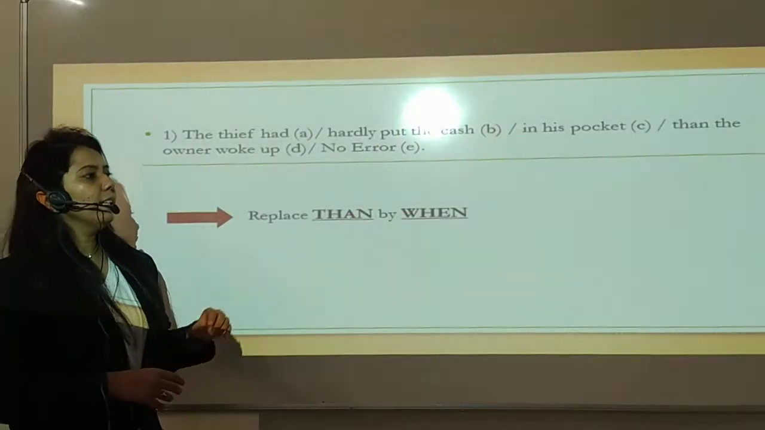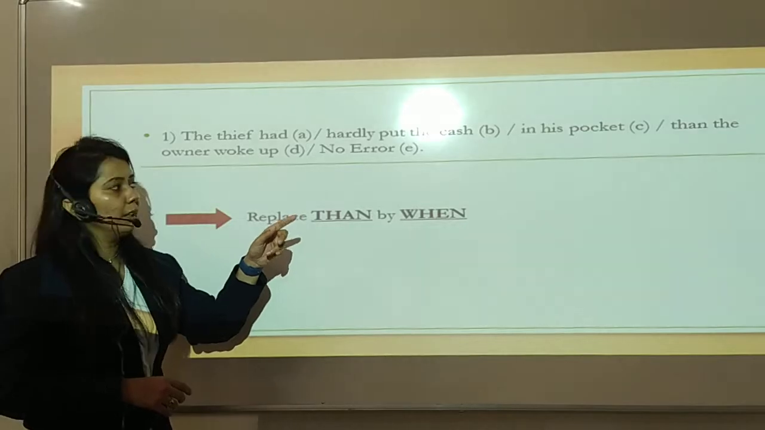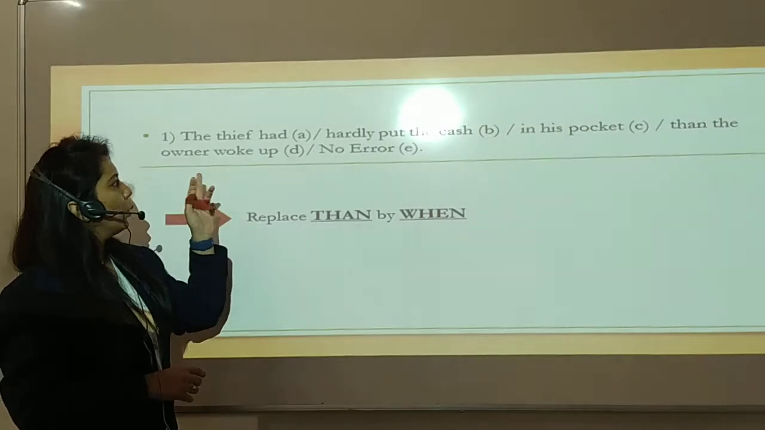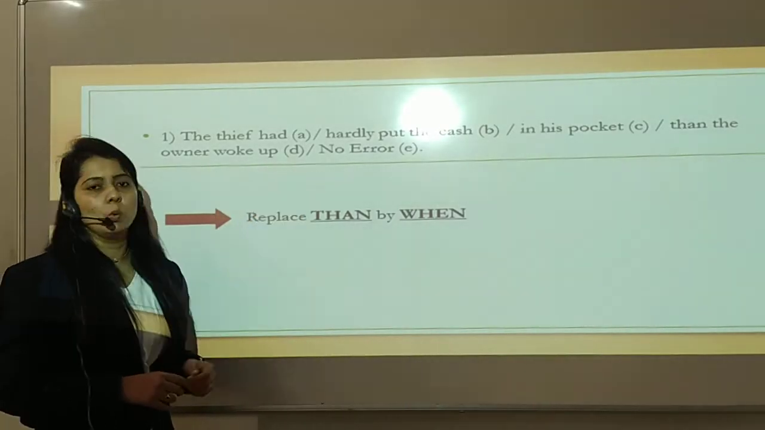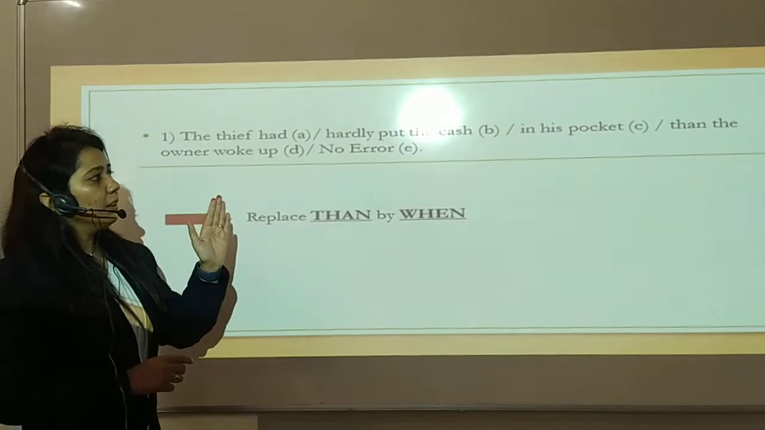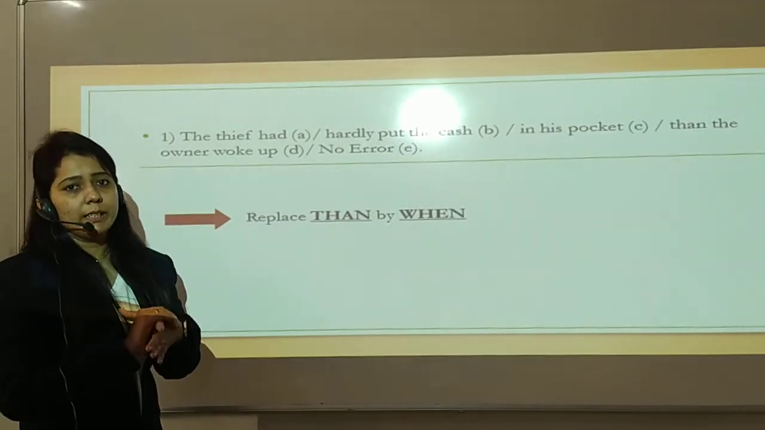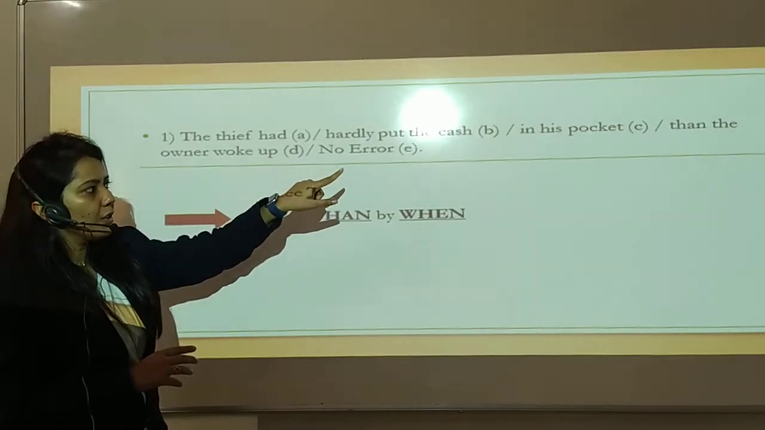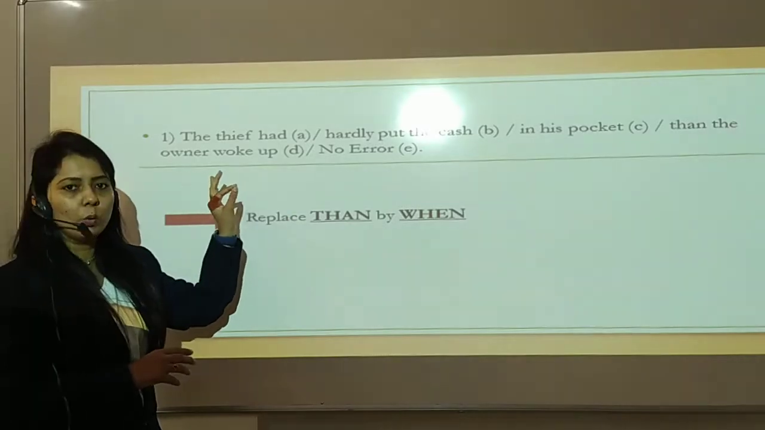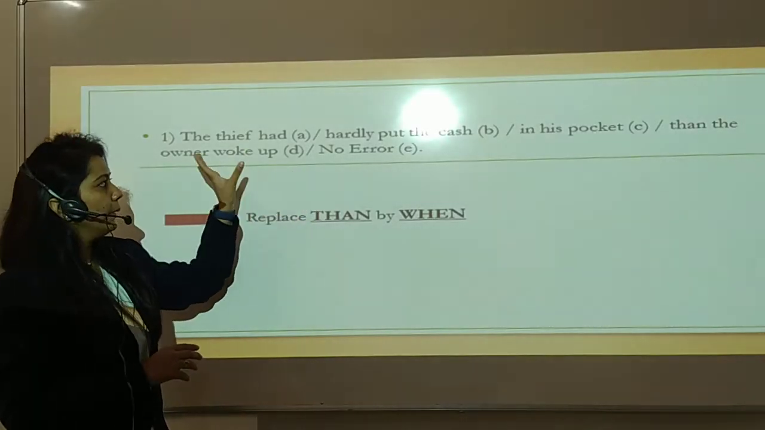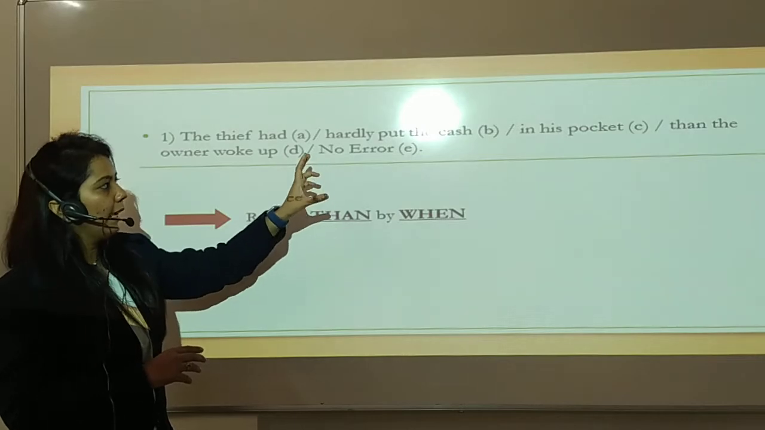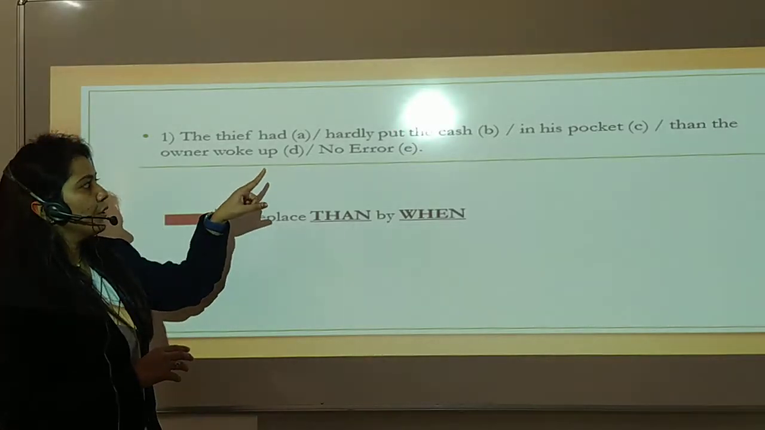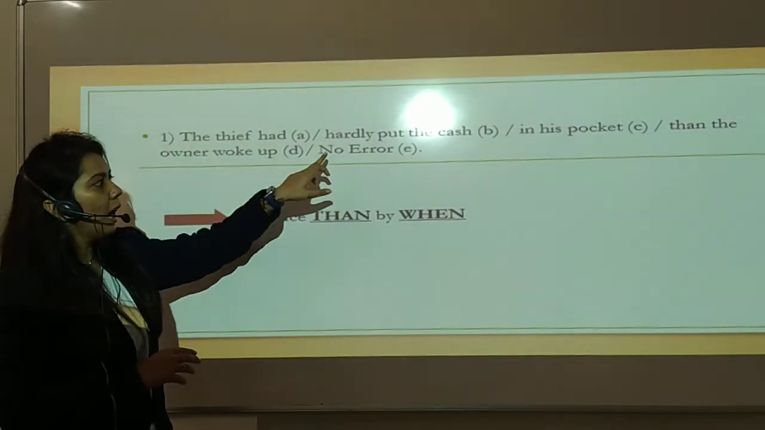Okay, here you can see that the question is divided into 5 parts. The thief had hardly put the cash in his pocket, then the owner woke up, and part E is no error. Here, first you have to read the sentence very carefully in spot the error questions. You have to read one part at a time and spot in which part the error exactly is.